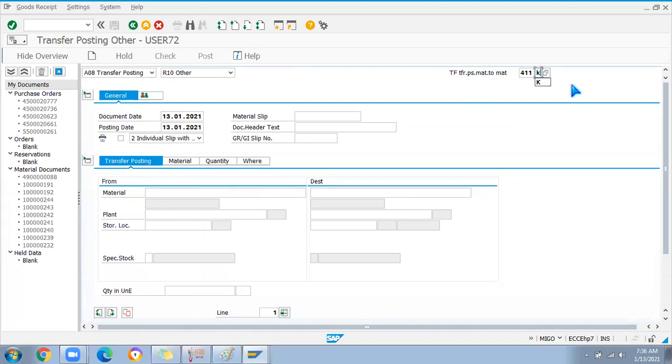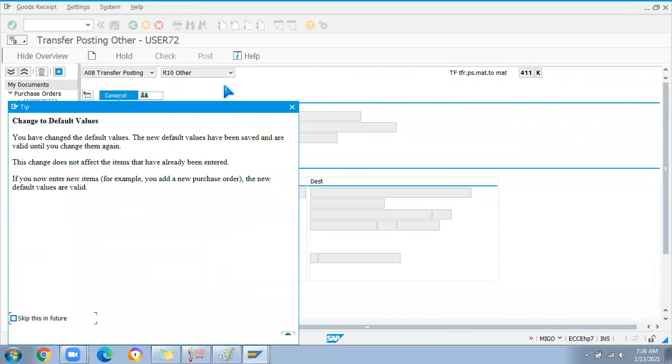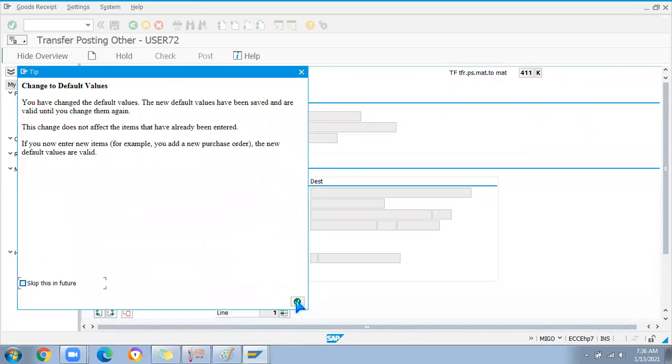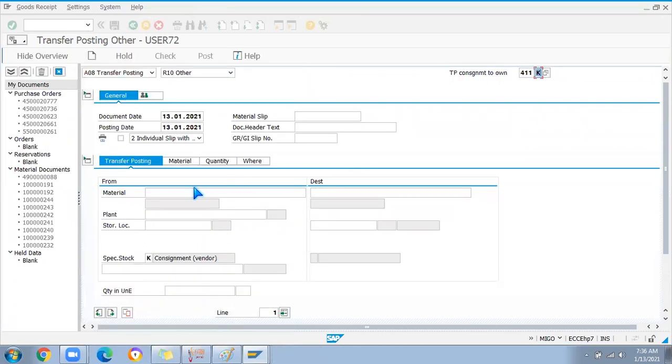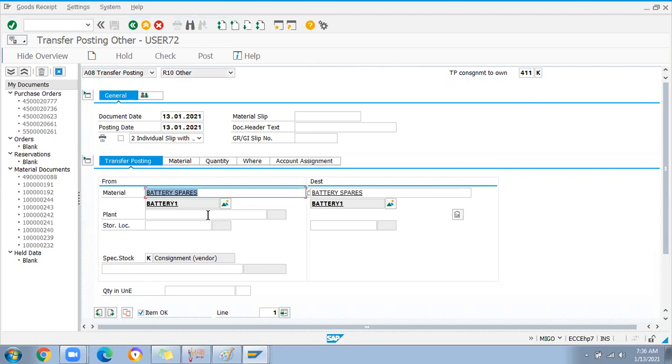Okay, 411K. It'll ask for this pop-up and just click on OK. Okay, now I'm going to add the battery. So here I'm going to move the stock. Where I'm going to move SD.